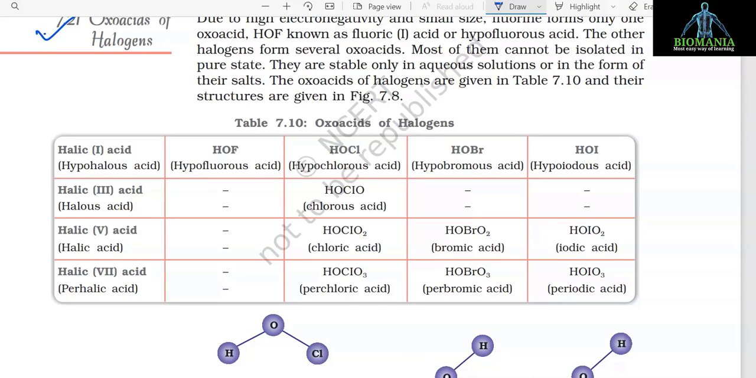7.21 Oxo acids of halogens. Due to high electronegativity and small size, fluorine forms only one oxo acid, HOF, known as fluoric acid, or hypofluorous acid. The other halogens form several oxo acids. Most of them cannot be isolated in pure state. They are stable only in aqueous solutions or in the form of their salts. The oxo acids of halogens are given in table 7.10 and their structures are given in figure 7.8.